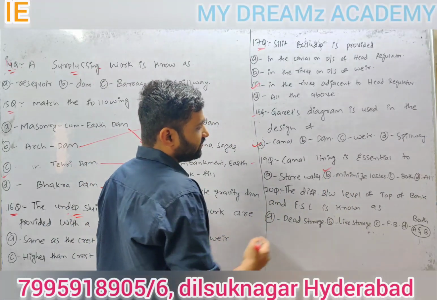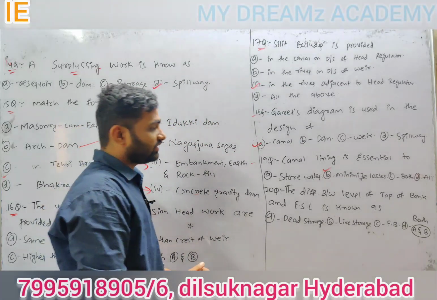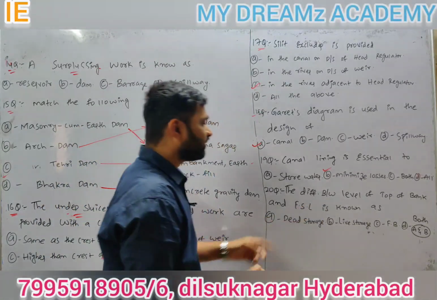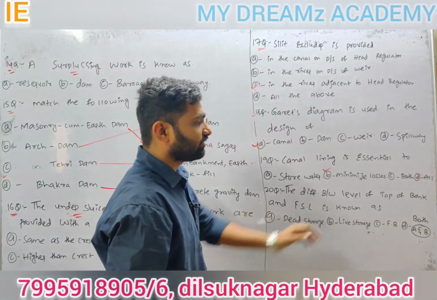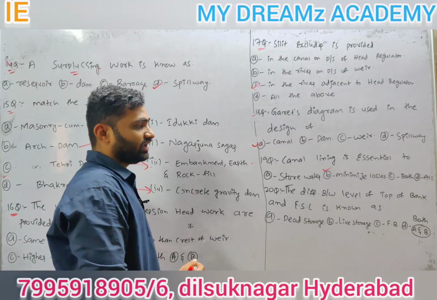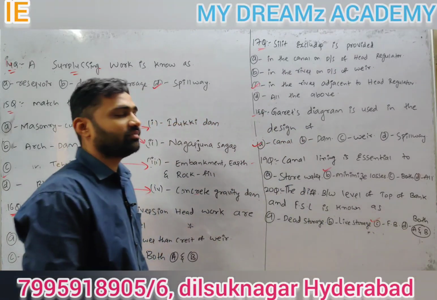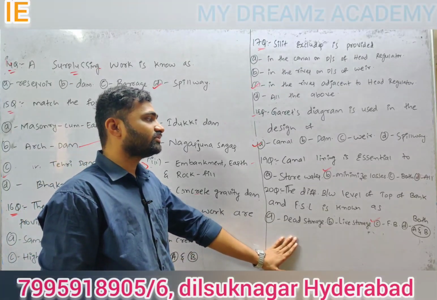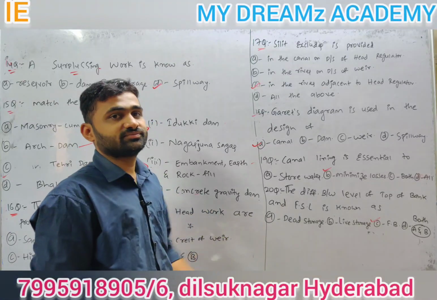Next, 20th question: the difference between level of top of bank and FSL is known as dead storage, live storage, freeboard, both A and B. So the answer here is freeboard. Don't go for both A and B. These are different terms used in a dam, so it is a very important question.